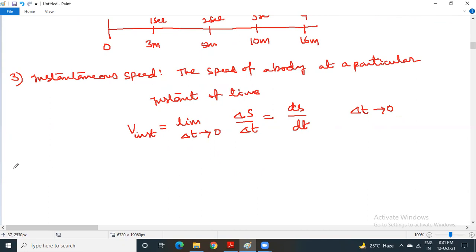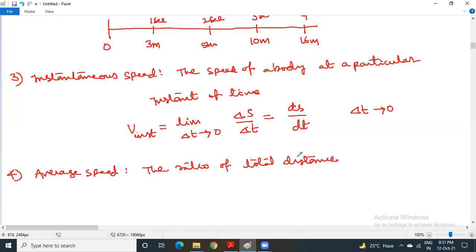Now let us proceed with average speed. What is average speed? Average speed is once again the ratio of total distance traveled in total time interval.